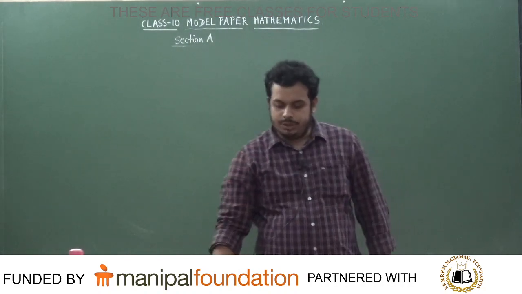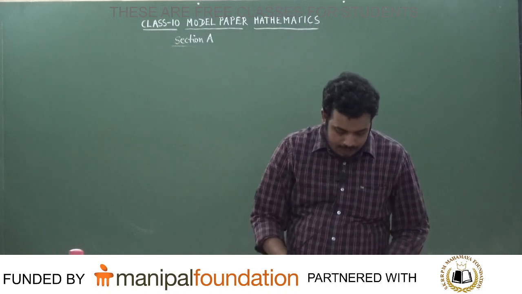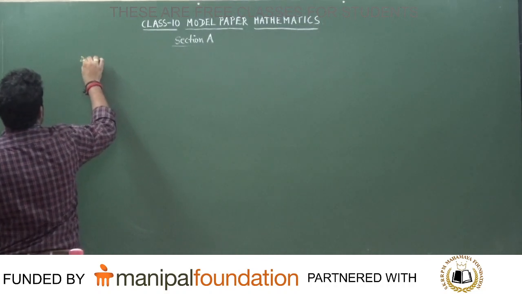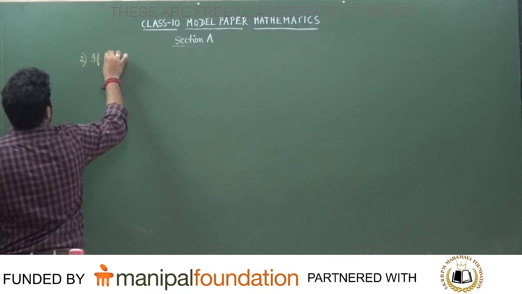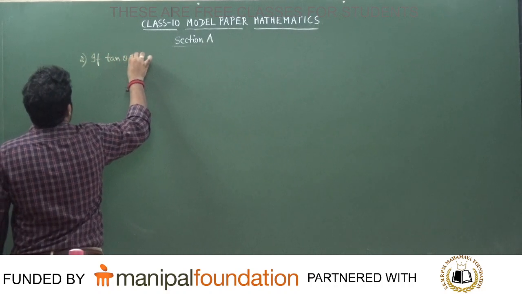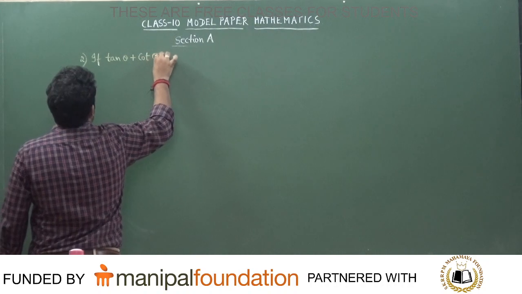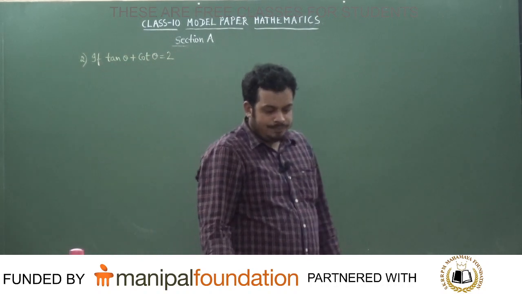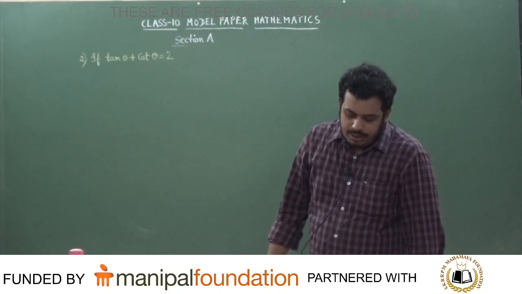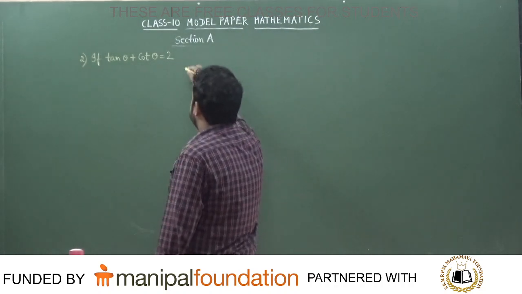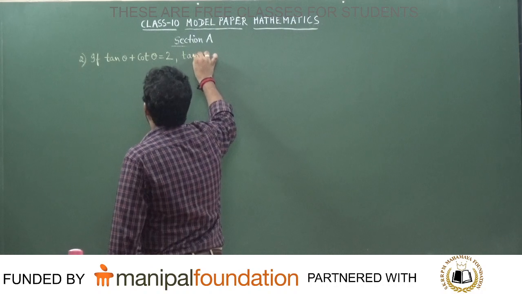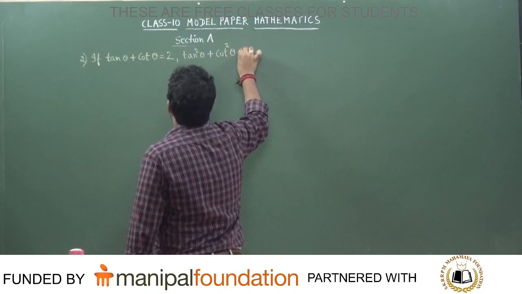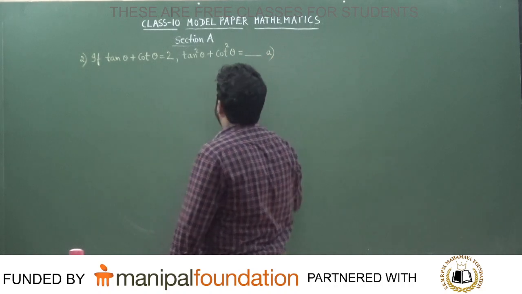Write the second question, students, all of you. If tan theta plus cot theta is equal to 2, then tan squared theta plus cot squared theta is equal to what? Is equal to dash.